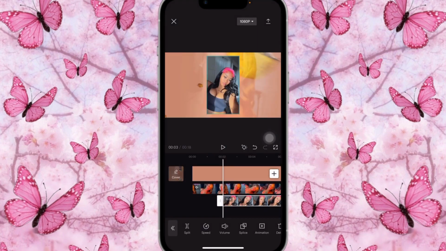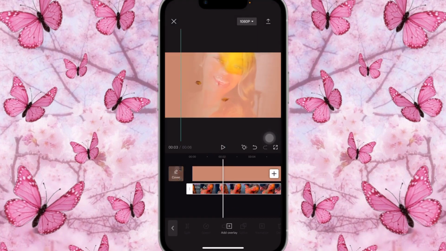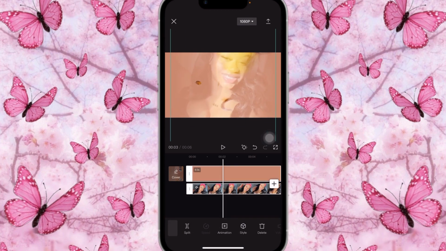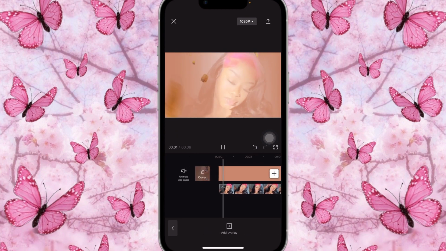Really love it. Uh-oh, girl, you didn't replace it, you added it. Great. Click on that, replace. We're gonna turn down the sound. We're gonna mute it because, okay, it's already muted because I replaced it. Great. Then you're gonna open it up, bring it down, and bring it to the side like that. So it's gonna look like this.